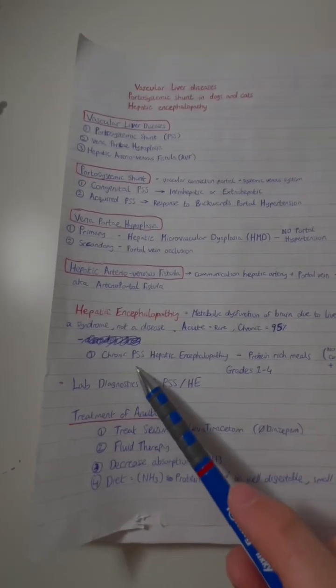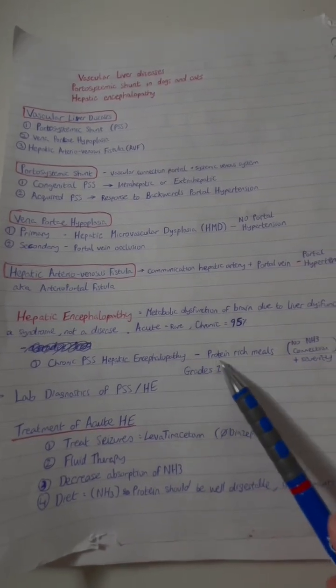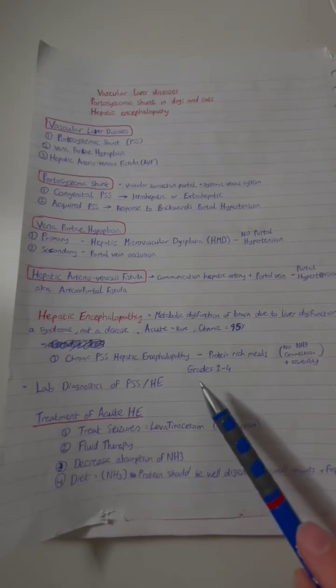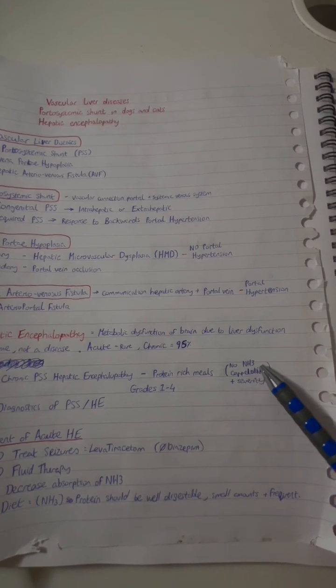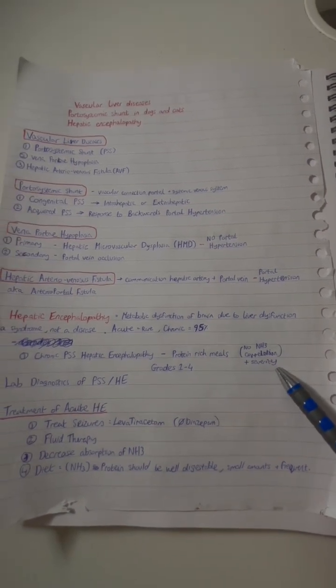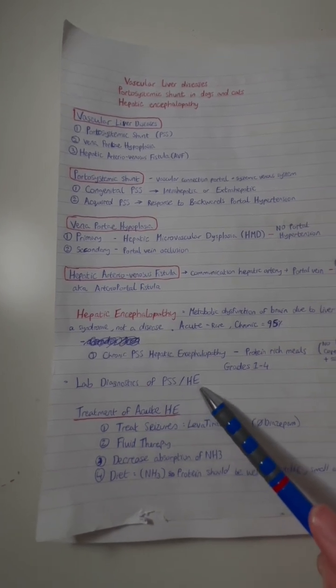In chronic portosystemic shunt hepatic encephalopathy, it can be caused by protein-rich meals, and there are grades 1 to 4. There's no correlation between the amount of NH3 and the severity of the disease. Thus, the lab diagnostic findings of portosystemic shunt hepatic encephalopathy.